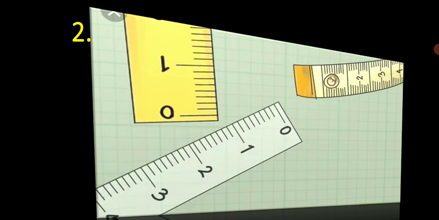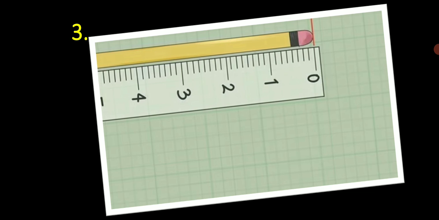The second point is keep the scale exactly along the length to be measured. If it is kept even a little tilted, tilted means bent, the measurement will be incorrect.